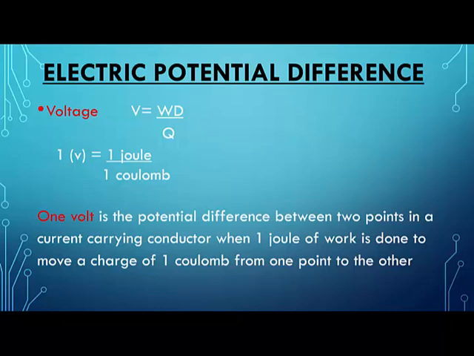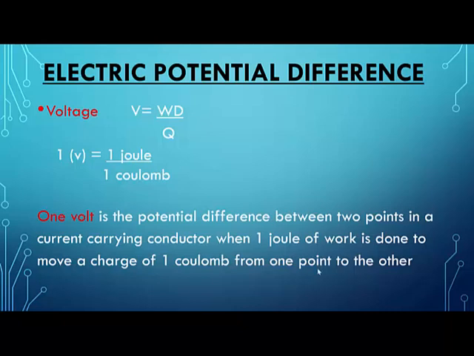How do you define the potential difference? Potential difference is work done in moving a unit charge from one point to another point in a conductor. Suppose a wire, a copper wire or any wire which can conduct electricity, is a conductor. If you are moving 1 coulomb of charge from point A to point B, and in doing so you are doing 1 joule of work, then the voltage is 1 volt.